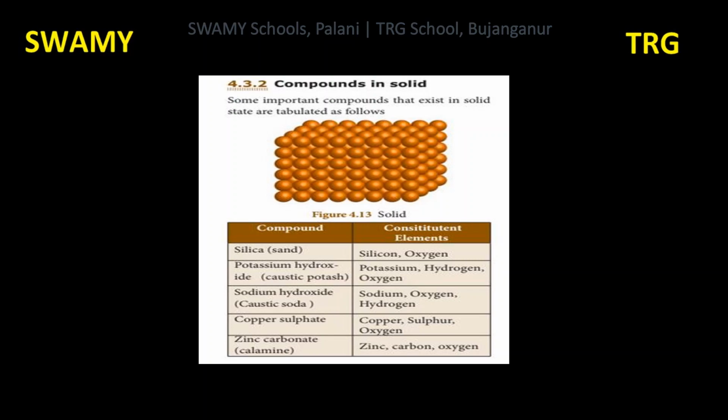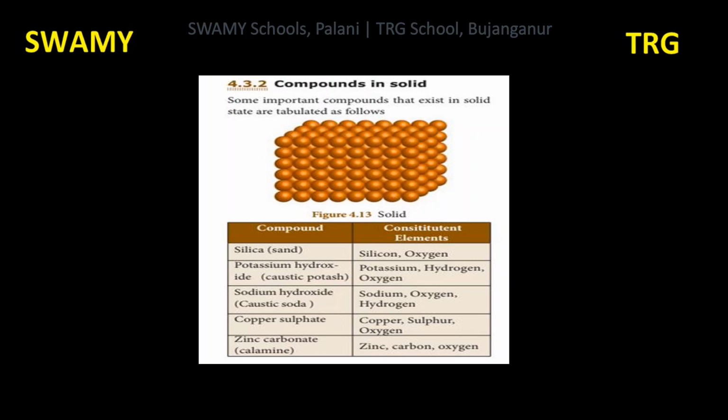First example is silica. The other name of silica is sand. Formula of silica is SiO2, silicon dioxide. What are the constituent elements present in silica? Silicon and oxygen. Si silicon, O2 oxygen.